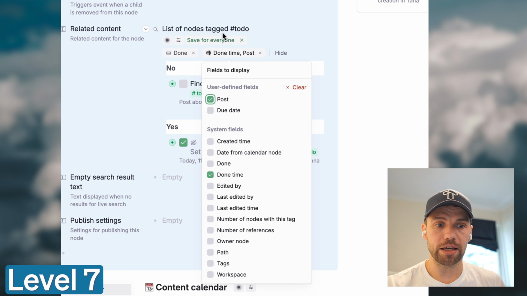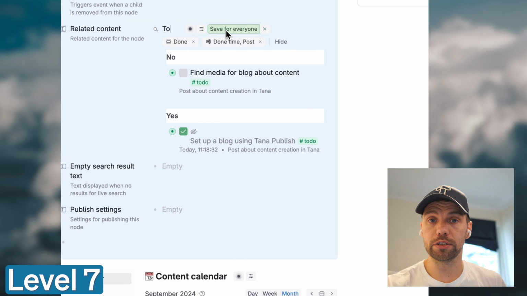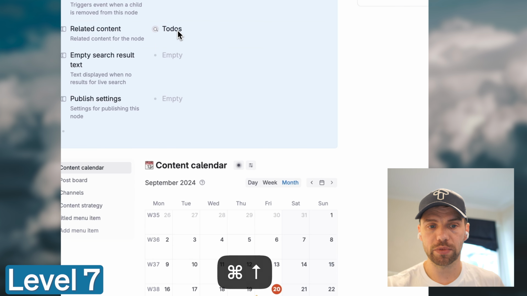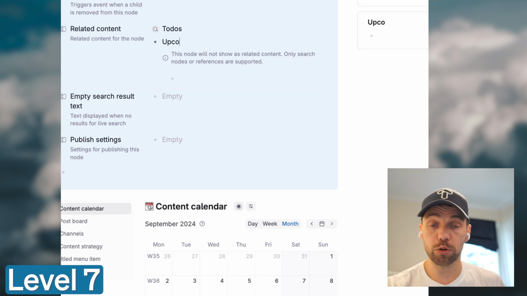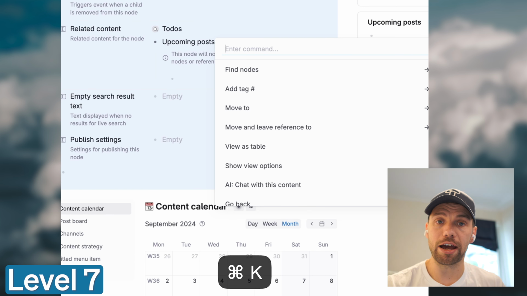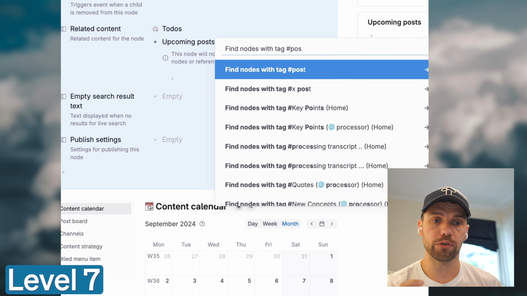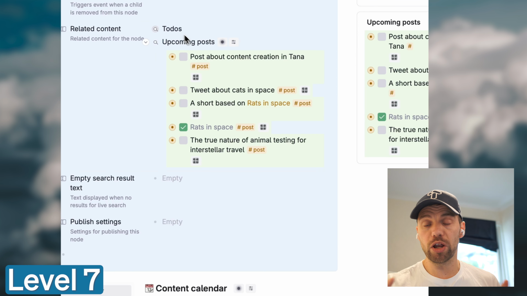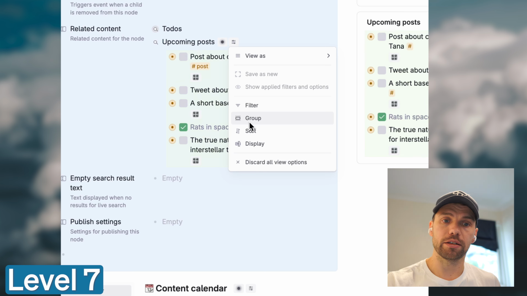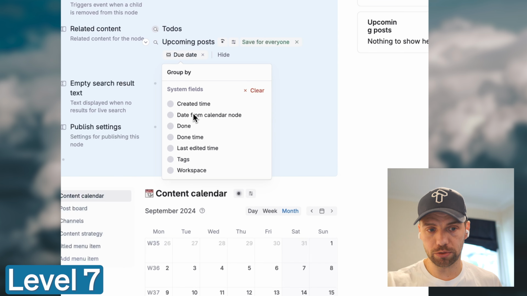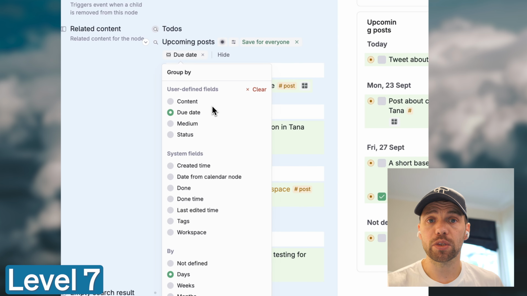Now I'm setting done time to display. And that means that wouldn't do anything for a not done task, but for all the tasks that have been completed, you can see when they were marked completed. And important to bear in mind, the tasks that you have here can obviously be viewed from your other task system in Tana, from the task supertag, and wherever it is you mark it done, this search that we have on the right-hand side, you'll see in a second, will mark the done time here as well.